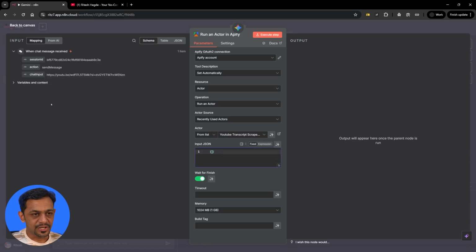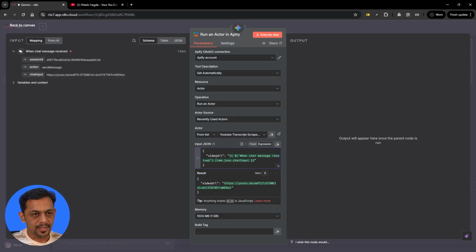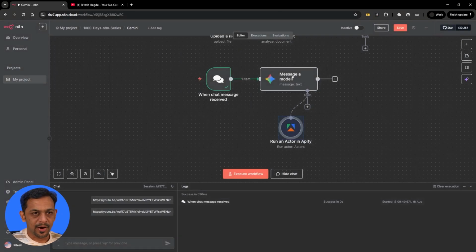We need to give the JSON with this URL as the input for the scraper. The format we have to give the input in is this one, which is in JSON format, with video URL becoming the key and the actual URL, that is the chat input, becoming the value. Once we give this, we'll just come out and keep it to this side.